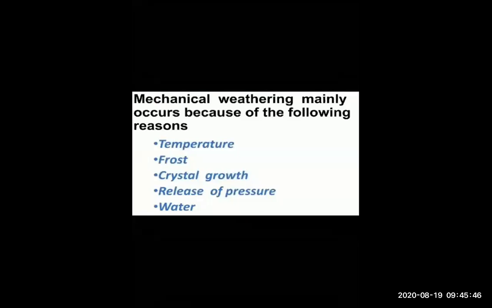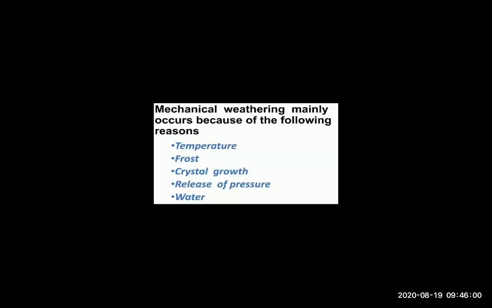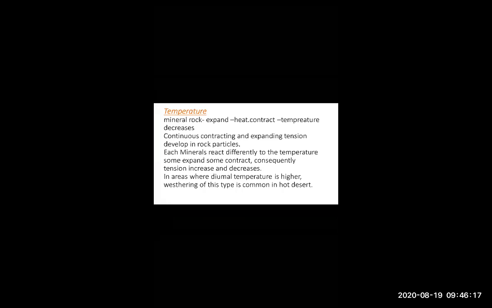Okay, now mechanical weathering. Mechanical weathering mainly occurs because of these five reasons: temperature, frost, crystal growth, release of pressure, and water. One by one we will go through each part. As I told you before, mechanical weathering occurs because of temperature. So the first reason is temperature.